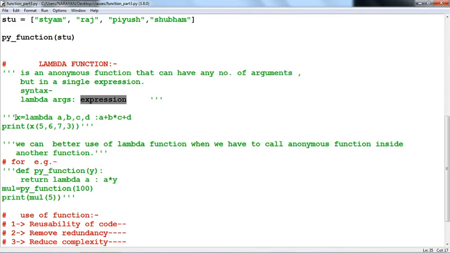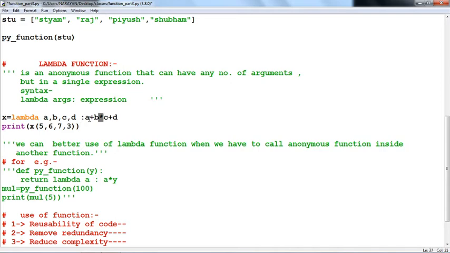Let's see with the example of defining a lambda function. Here x is the lambda argument, and lambda a, b, c, d: a + b * c + d. This is the expression. We have used 4 variables here.